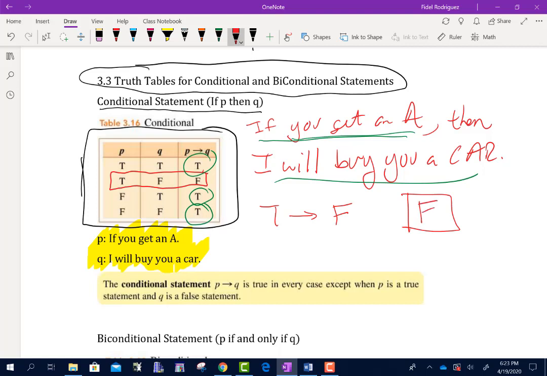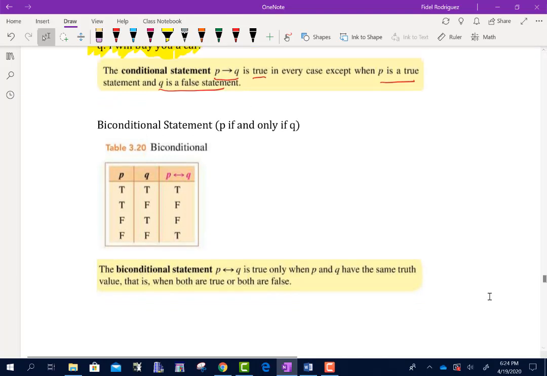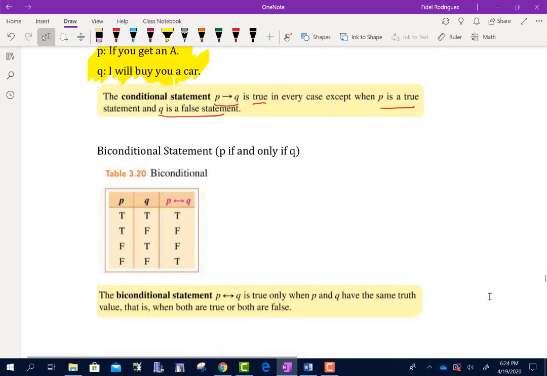Otherwise, it is always going to be true. So that's what this says right here. It says, if P then Q is true in every case except when P is true and Q is false. So let me scroll down a little bit more so we can now talk about biconditional statements.